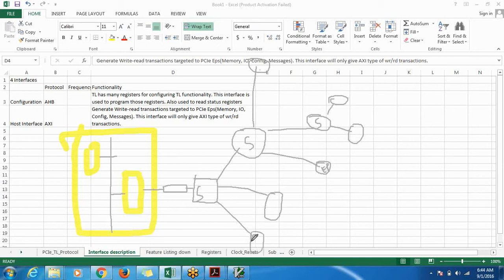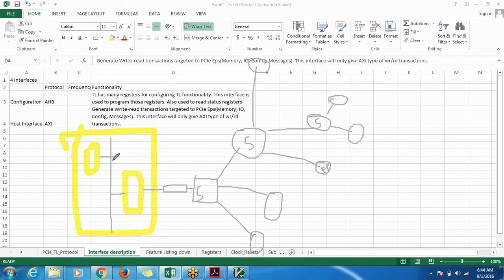So what the processor is doing is, the processor first wants to know what all devices are connected. 1, 2, 3, 4, 5, 6. Not only 6, 7, 8, 9. Because in this topology, a switch is also one device. A switch is also one component that is connected in the topology.